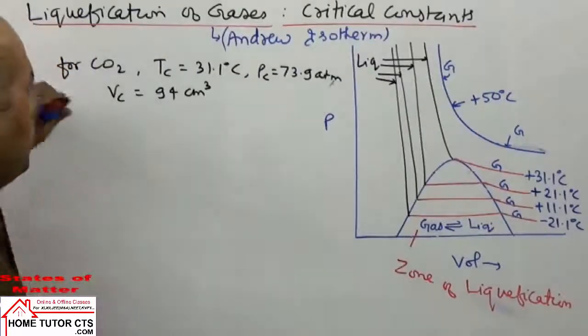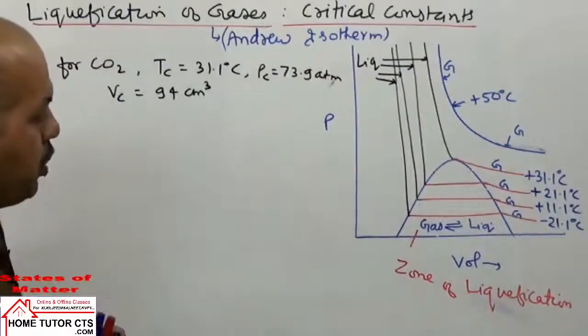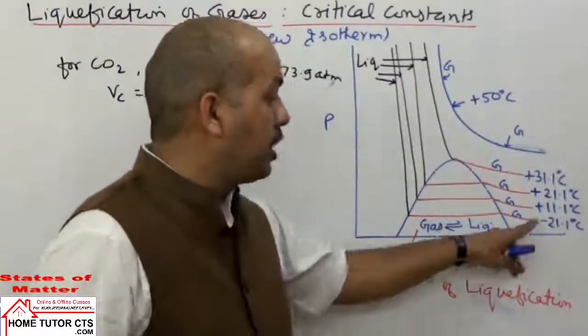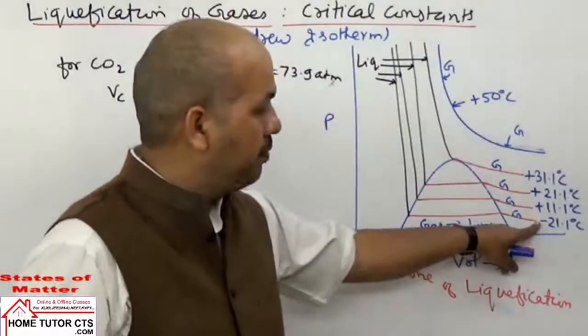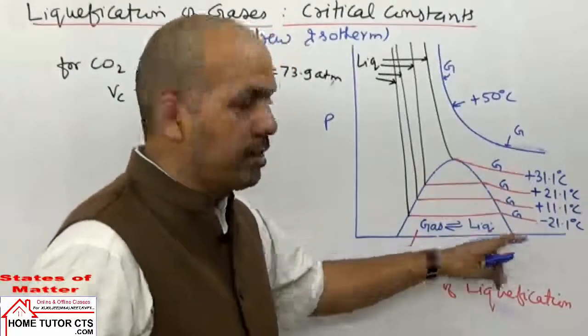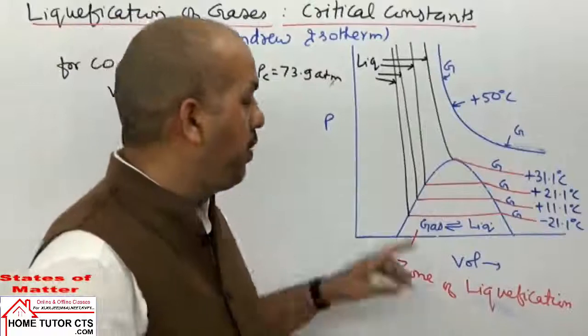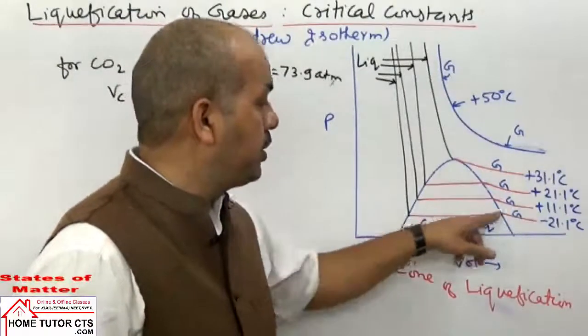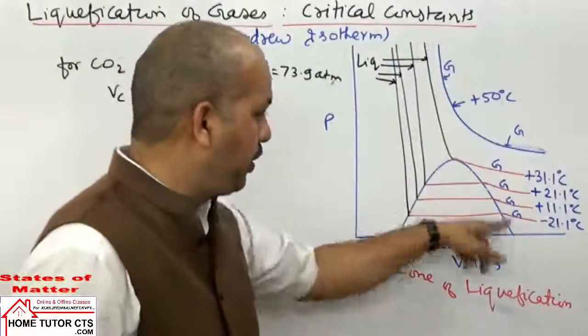Now let us see the graph, then we can explain this point to you. This graph has been drawn for CO2 gas. Now the starting point is this one. From here the graph is starting. We can see in the graph, with rising pressure, volume decreases. For the gas, with rising pressure, volume decreases. And this is the zone of liquefaction.